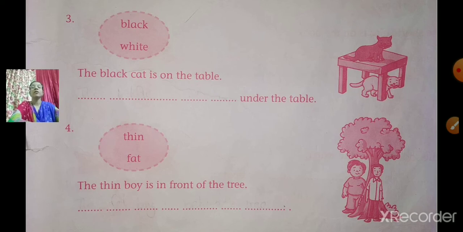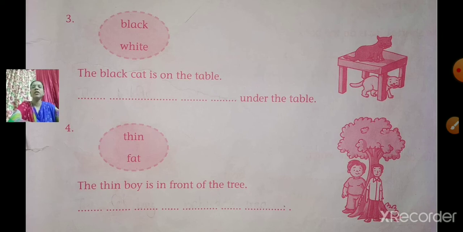Okay. Now see the sentence. First sentence. The black cat is on the table. So what is the position of the black cat? It's on the table. Now we will see who is under the table. Which cat is under the table? The black cat is on the table.